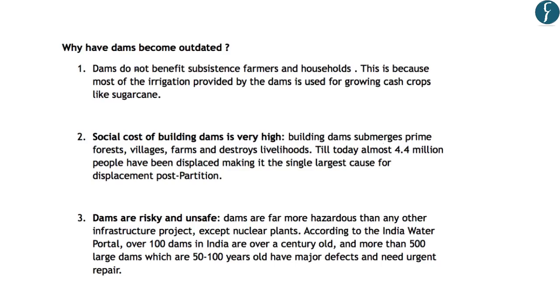The author says that dams do not benefit subsistence farmers and households. This is because most of the irrigation provided by dams is used for growing cash crops like sugarcane. So the author says that the dams do not have much utility for subsistence or poor farmers and for household drinking water requirements. Secondly, the author says that the social cost of building dams is very high.